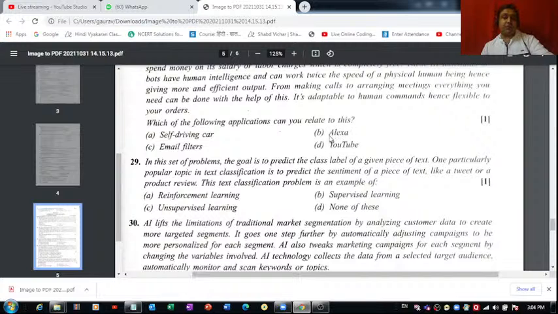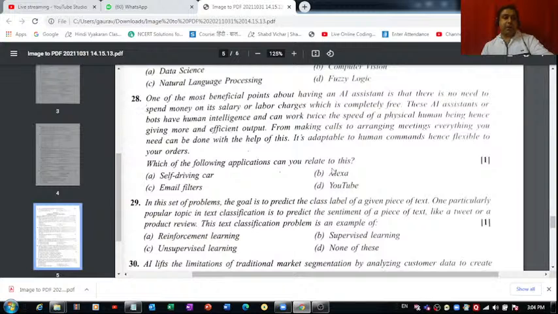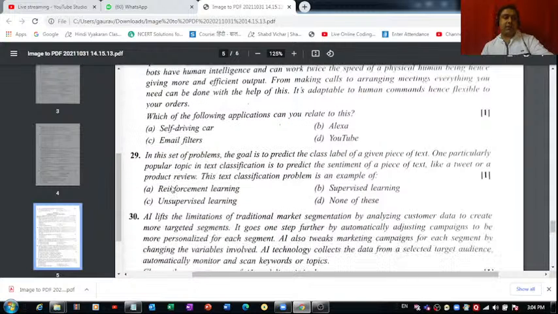Okay, so the options are already given to us here. I didn't see them earlier. Question 28, part B is the correct one. Right, then we have question number 29.